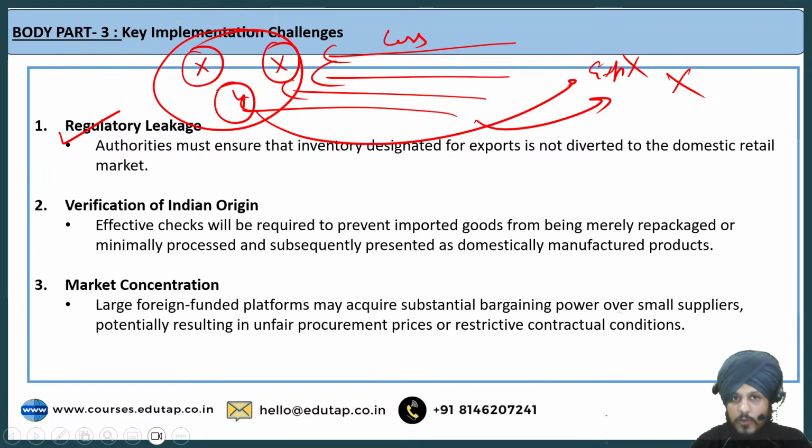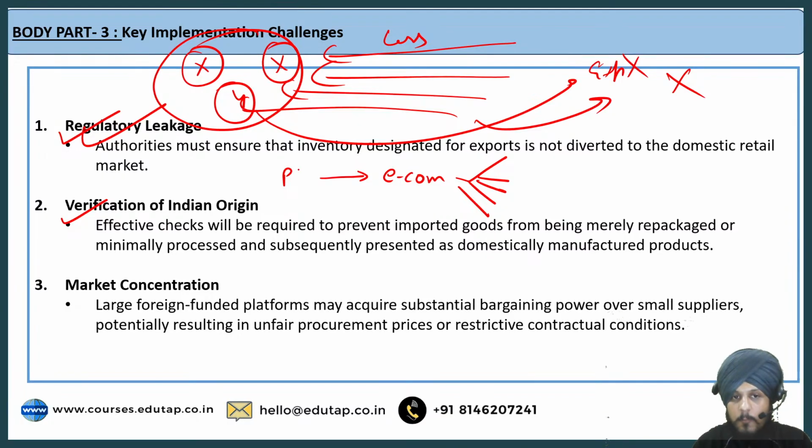So in order to ensure that this does not happen, the regulatory authorities need to assure that full accountability and supervisory measures are taken in this direction, right? So that is the point. Then verification of Indian origin. Now what we are doing, we know that the Indian producers are going to sell their products to these e-commerce platforms, who are further going to sell them to different countries.